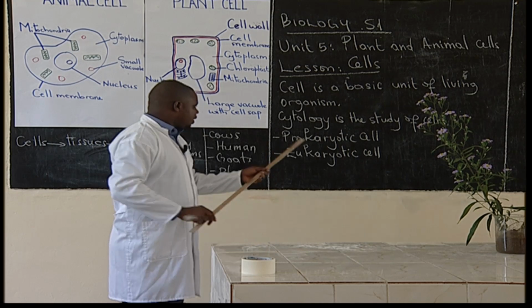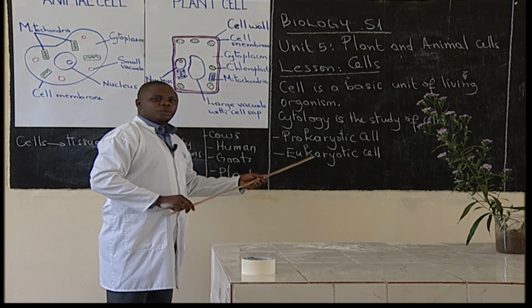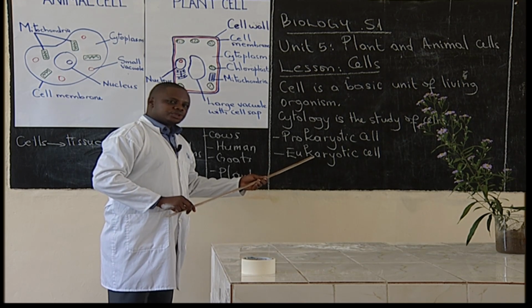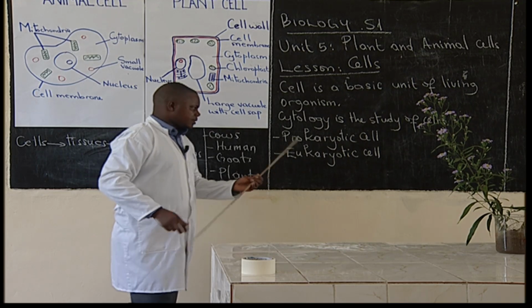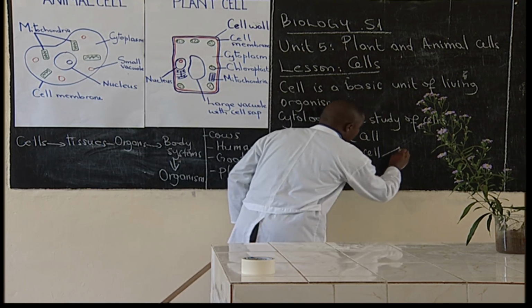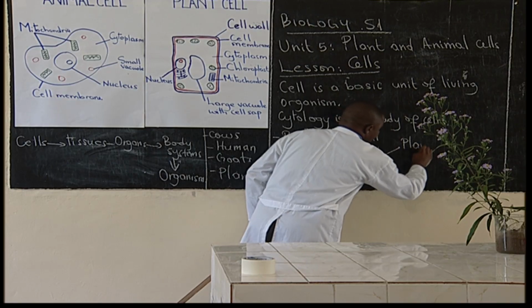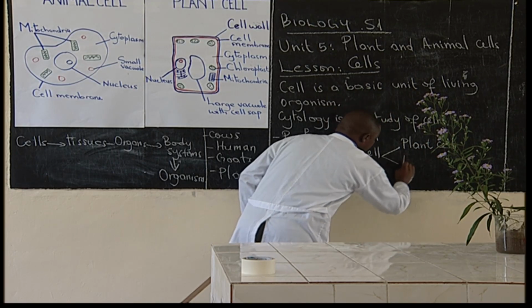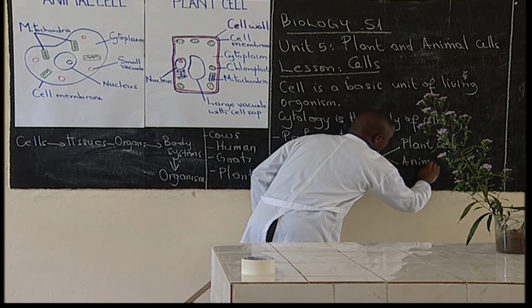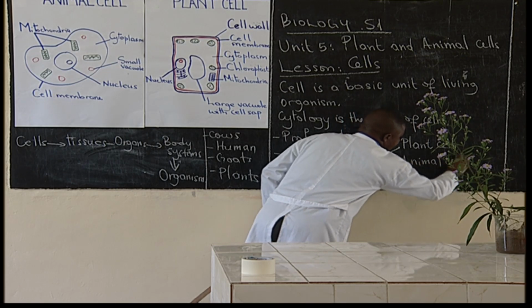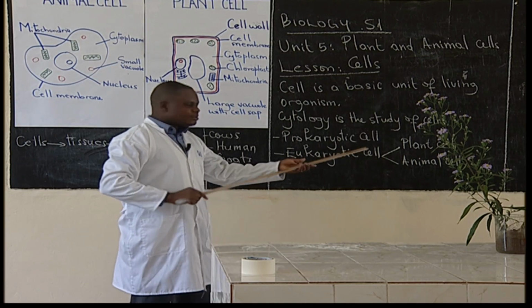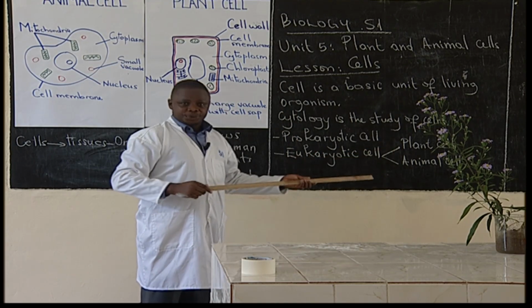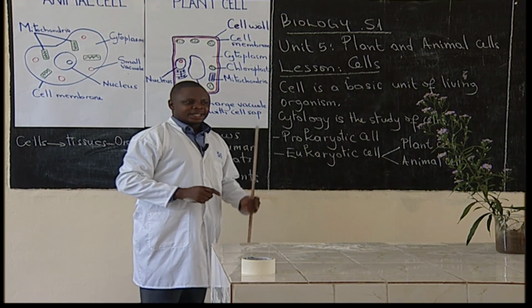When we go to eukaryotic cells, we have two more types. We have plant cell. We also have animal cell. These are cells which have true nucleus.